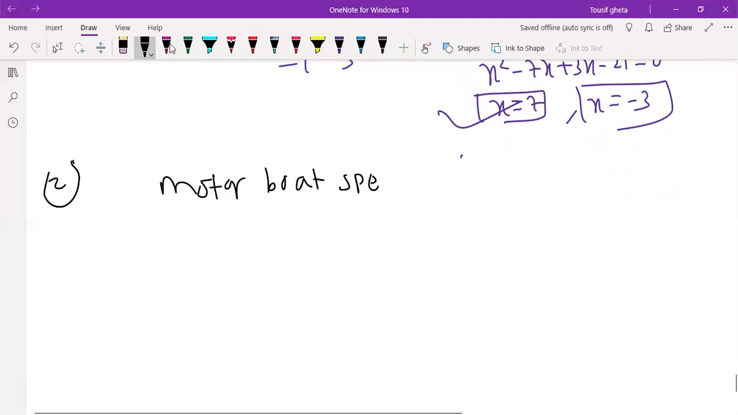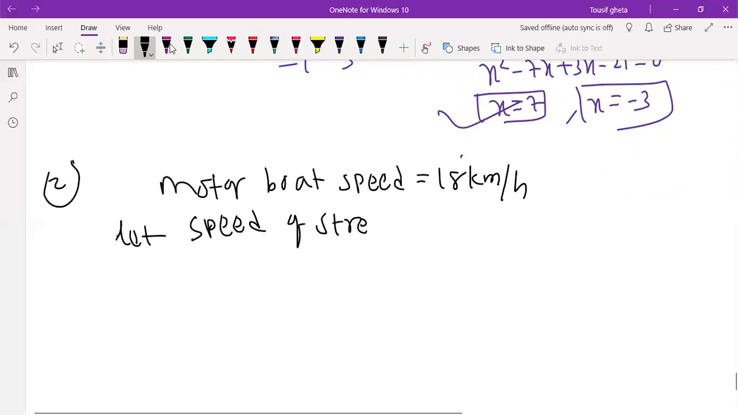Motorboat speed is equal to 18 kilometer per hour. I think the speed of stream is not given. So let the speed of stream be x kilometer per hour.